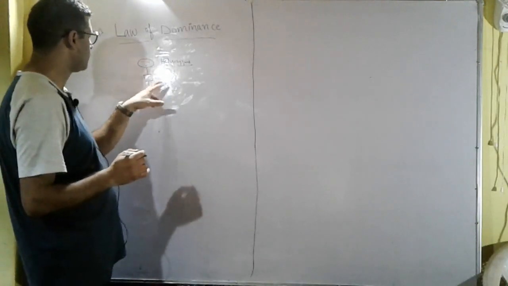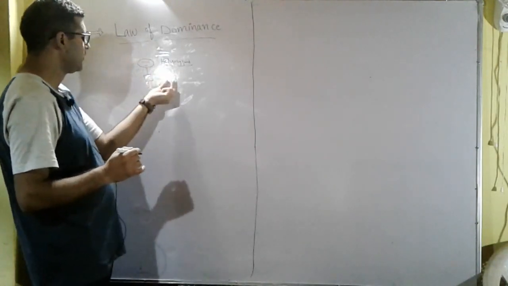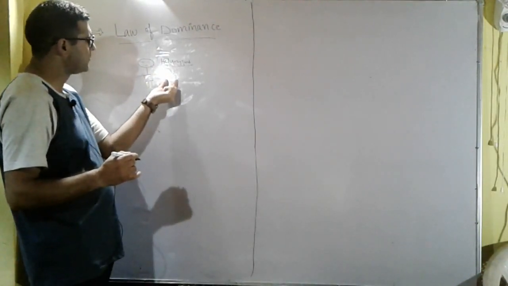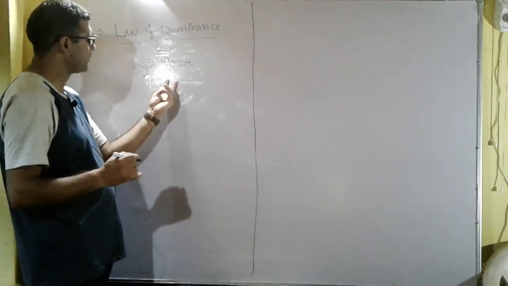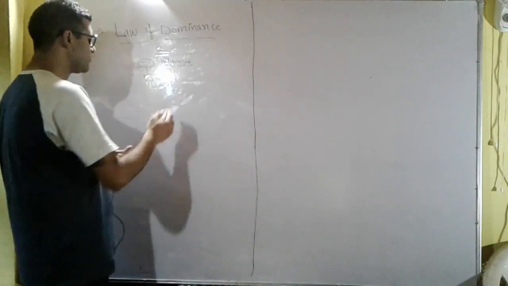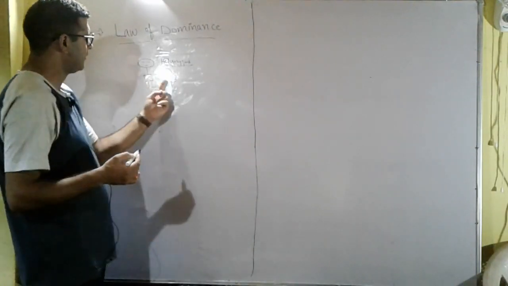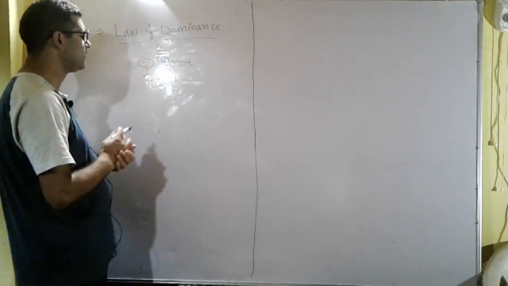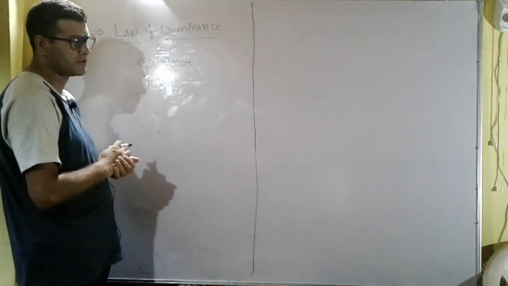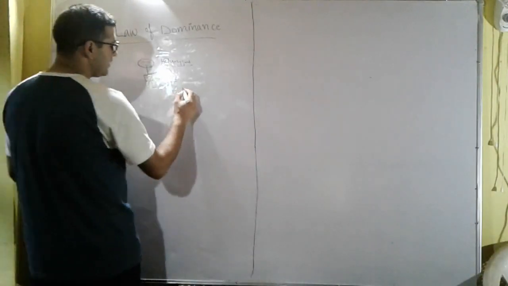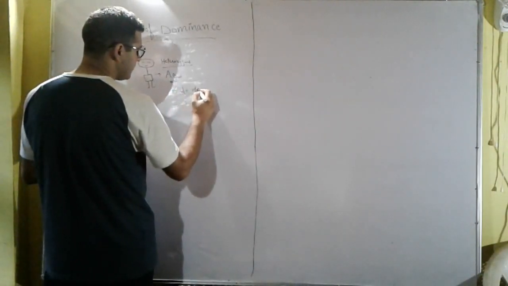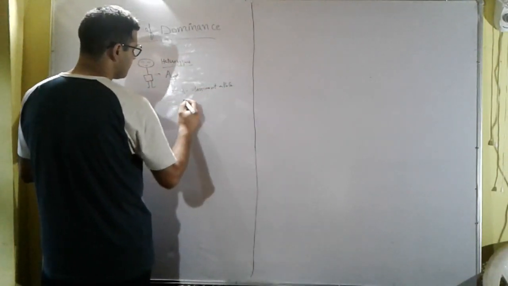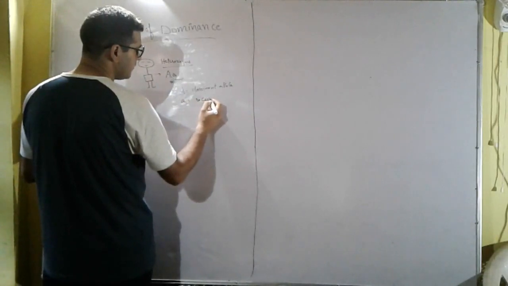In a heterozygous individual, a particular character is represented by two contrasting alleles. Out of these two alleles, only one allele expresses itself, that is called the dominant allele, and the other allele does not express itself, that is called the recessive allele. So A is the dominant allele, and small a is the recessive allele.